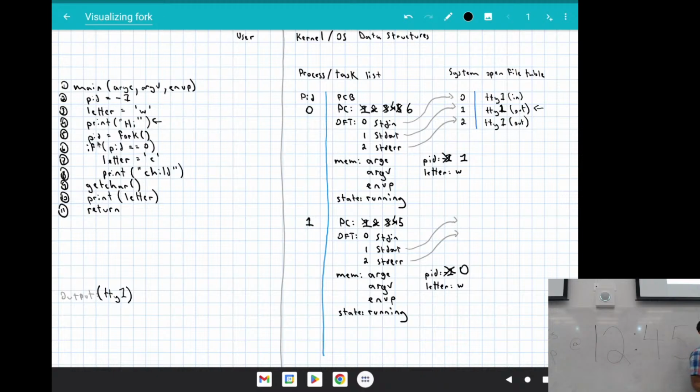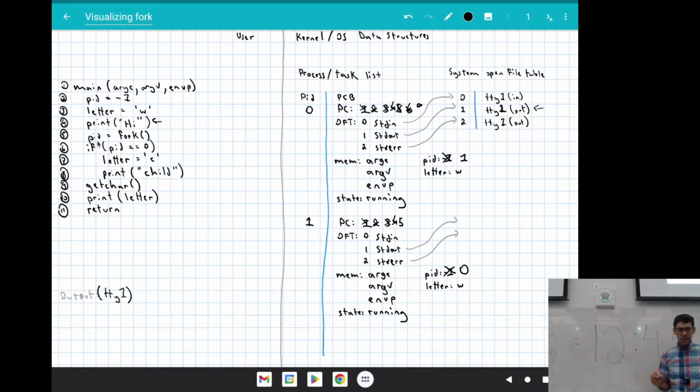On line 6, we're asking a question about the value of this variable. In this process, that value doesn't actually satisfy that branch condition that we've got. So we're going to skip over the contents of this thing. And our next instruction for the parent process here is going to be number 9.